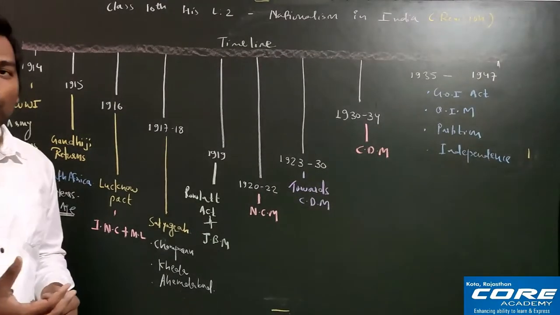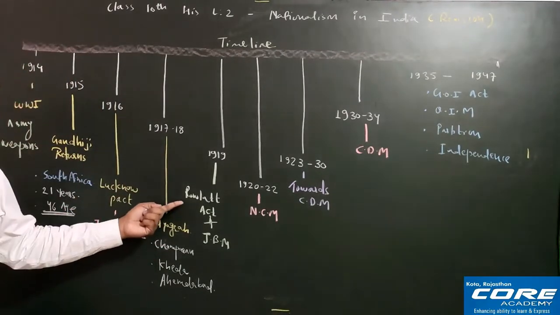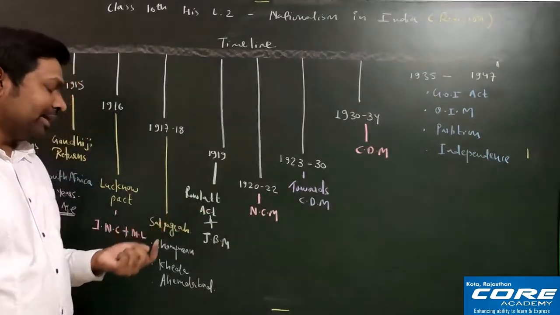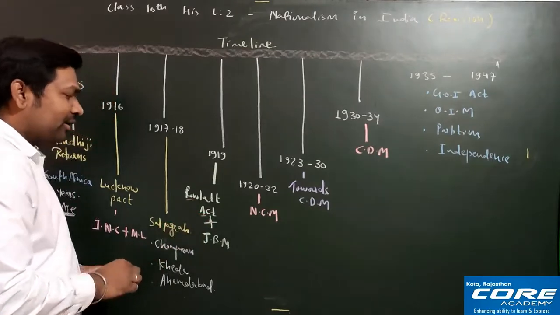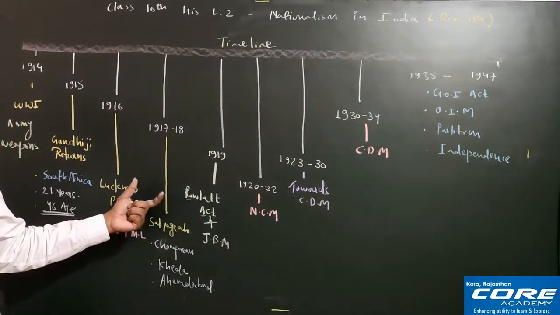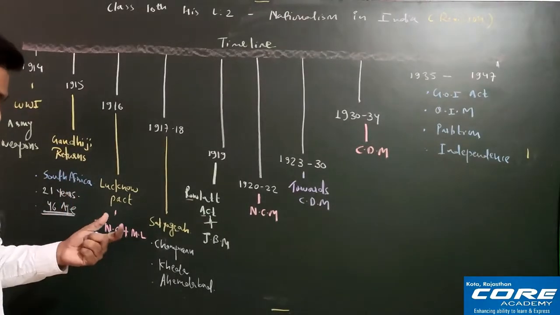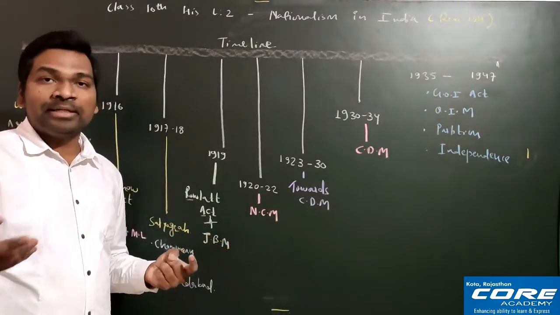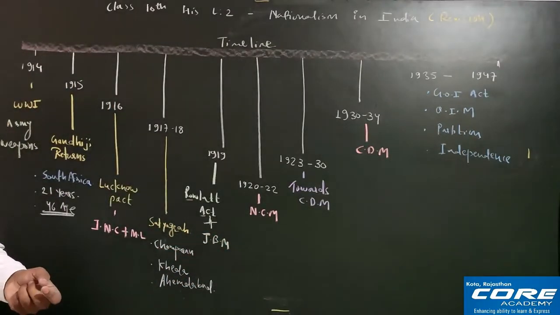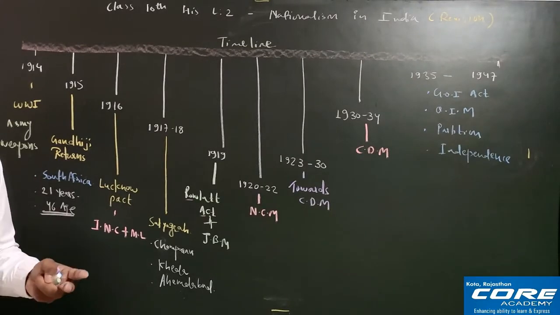So obviously the Britishers will not feel good, and that is why, to break this whole thing, the Britishers brought one very controversial act which was called the Rowlatt Act. As you can see here on your screen, this Rowlatt Act came in 1919. Under this Rowlatt Act, if anybody is protesting against the Britishers, or criticizing the British government or British policies, then he or she will be arrested for 2 years without any trial, without any investigation, and without any evidence. Means 2 years is not a small amount of time.